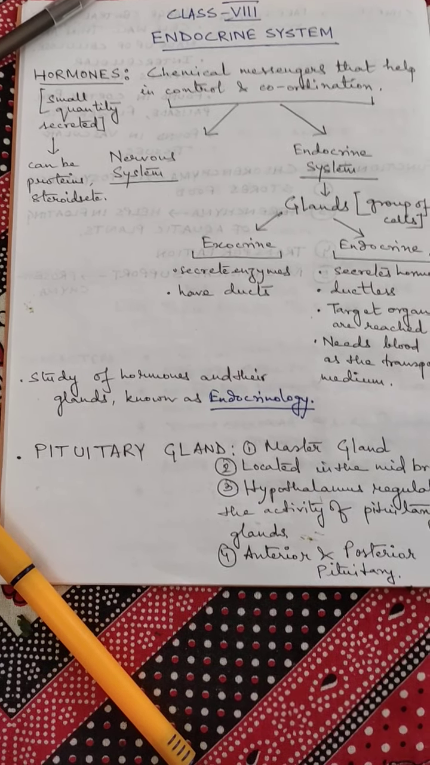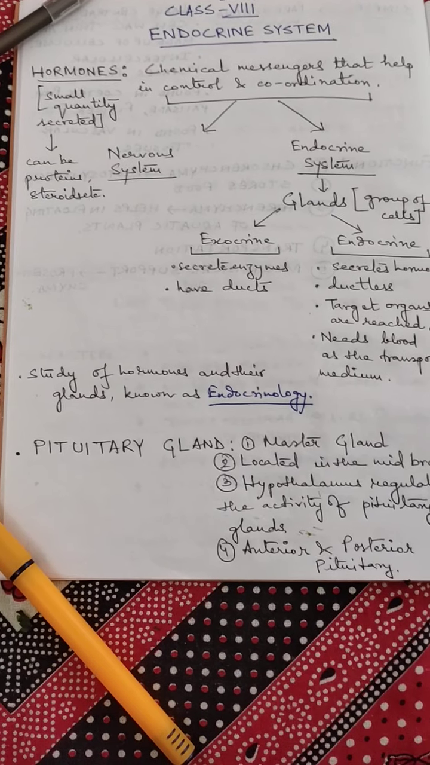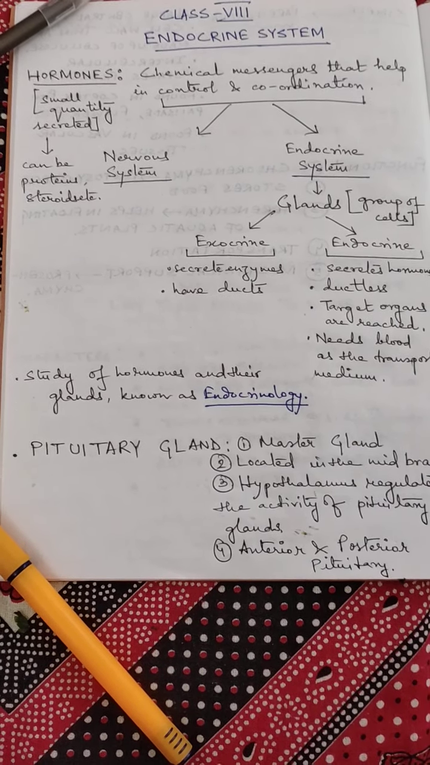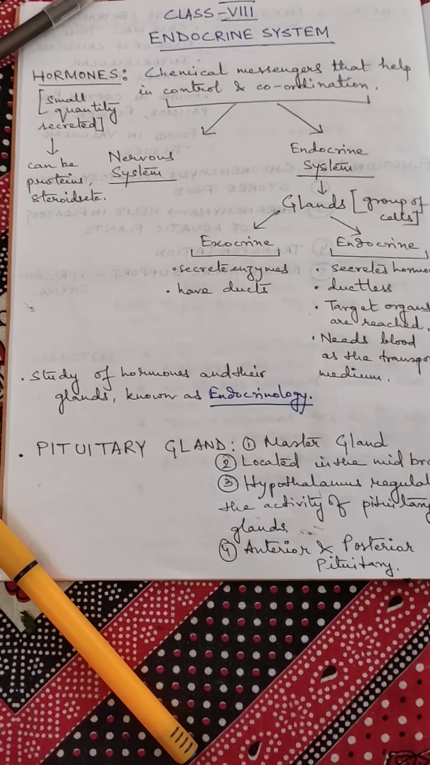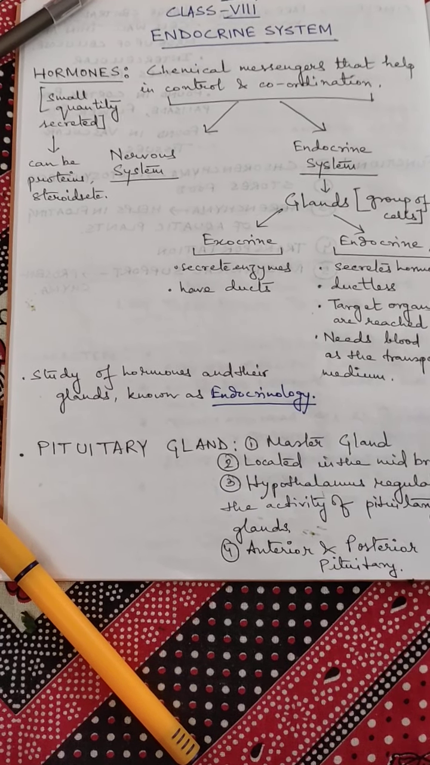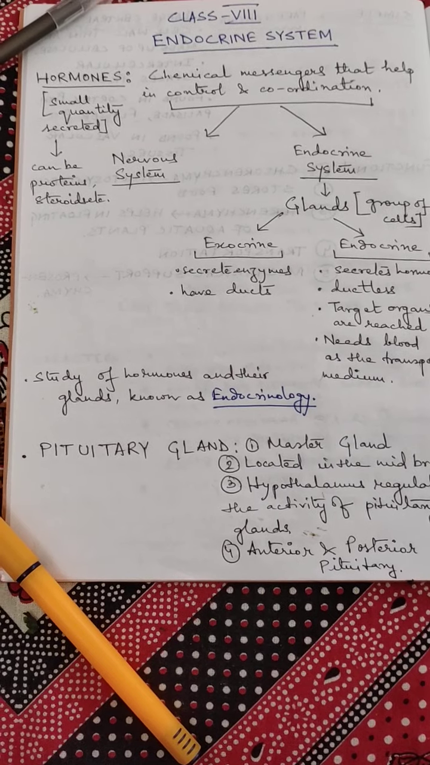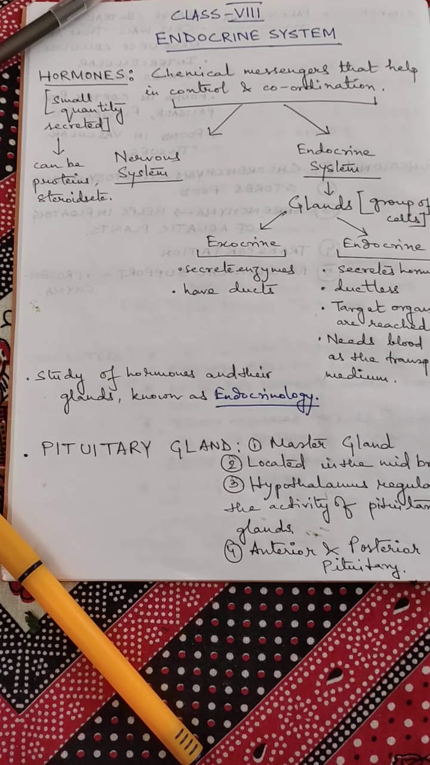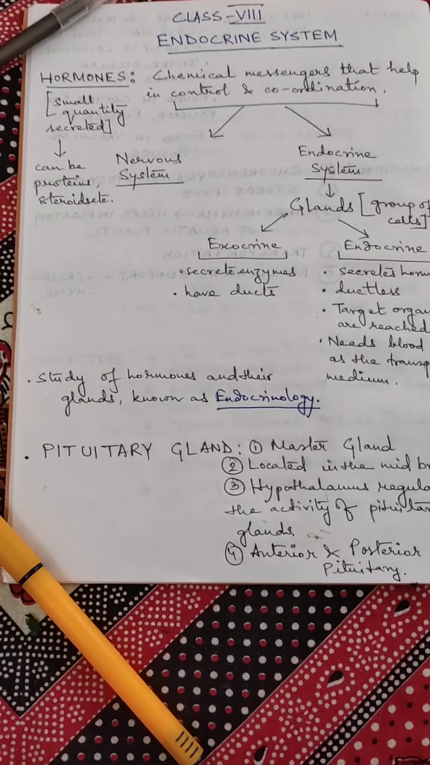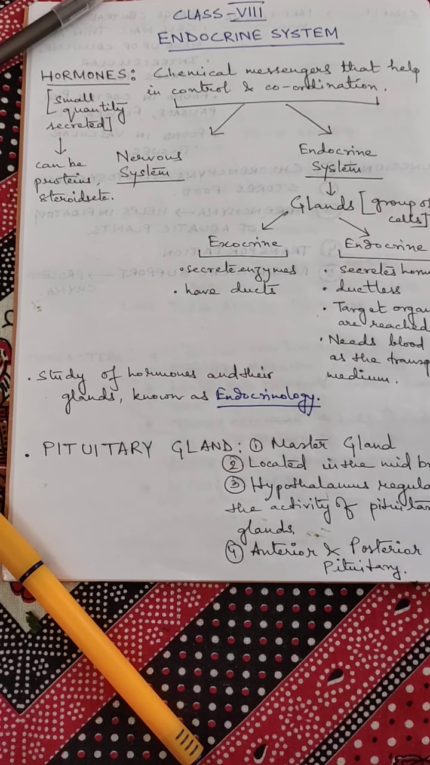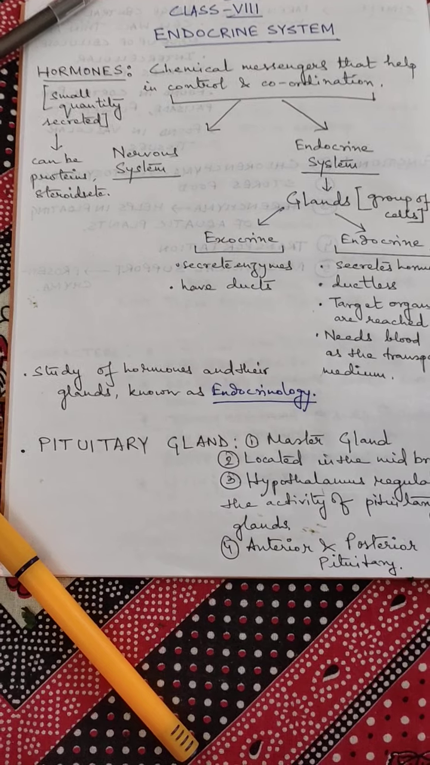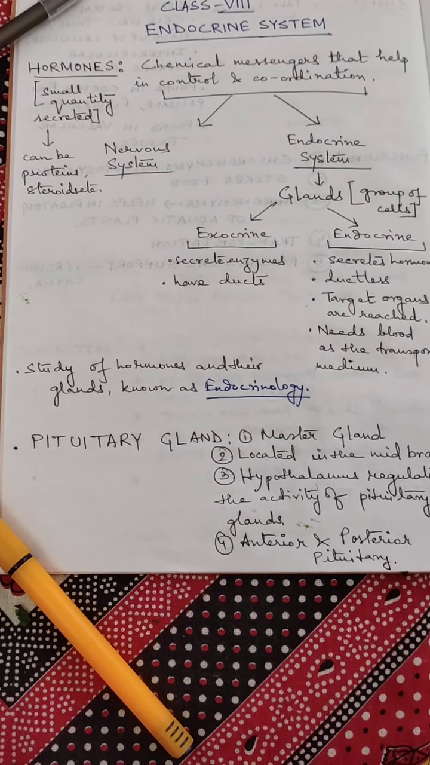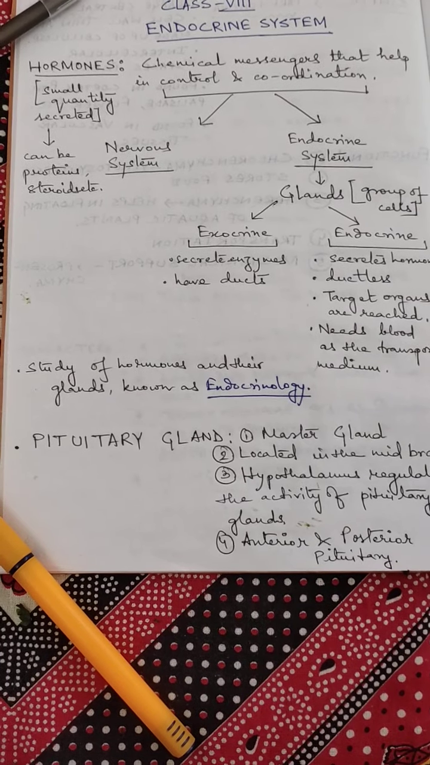Now the endocrine system is made up of glands. Glands means groups of cells, and these glands consist of a chemical messenger that helps in control and coordination, known as hormones. These hormones are required in very small quantity in our body, and they can be protein, steroids, etc. in nature. Now glands can be of two types, exocrine glands and endocrine glands.